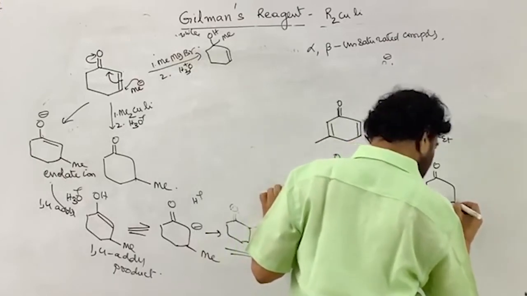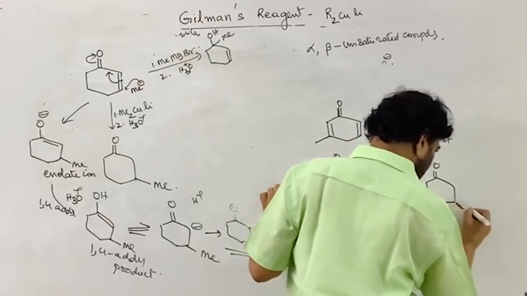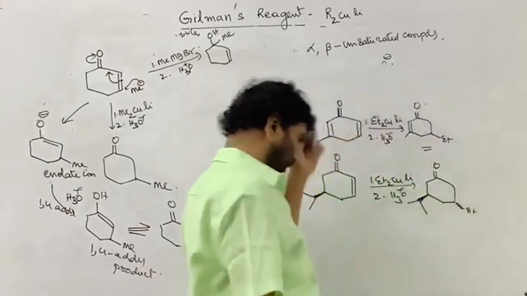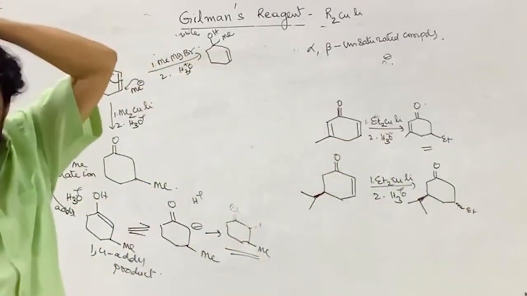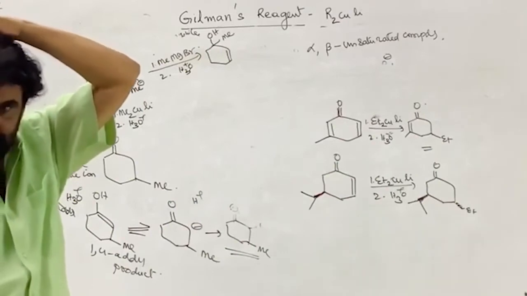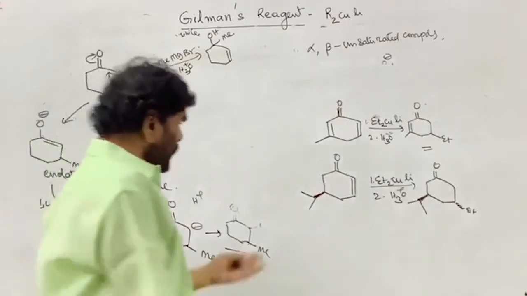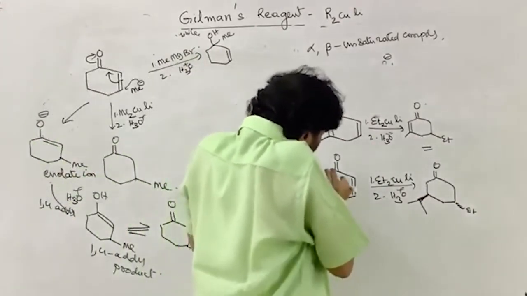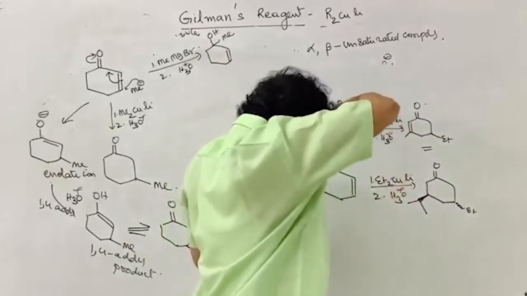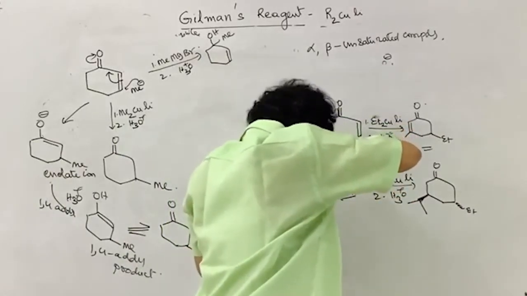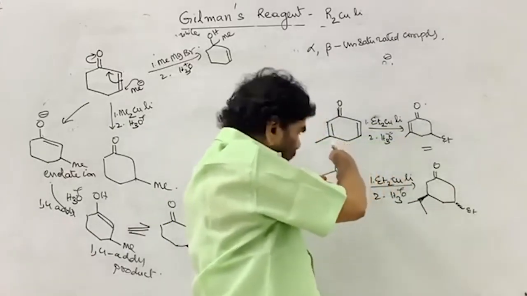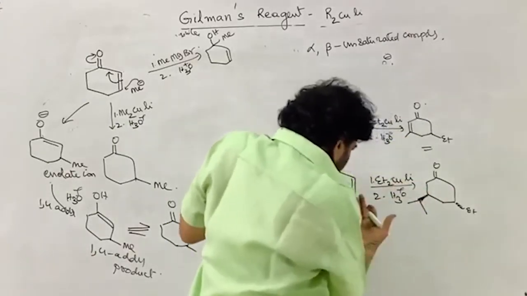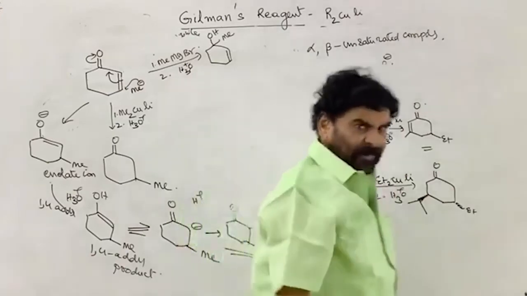This is ethyl, ethyl will be below the plane. On what basis do you say below the plane or above the plane, and is there any rule or reason why it is taking place? See, this is the system. It is above the plane. If the ethyl comes from above the plane, both will maintain the cis relation, the same side relation on the ring. If it comes from below the plane, they will be far away from each other.